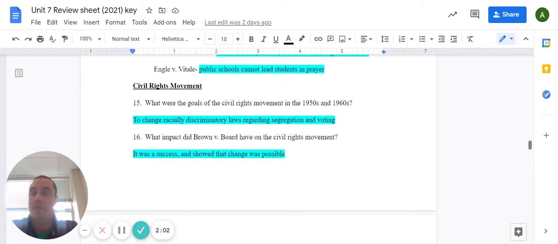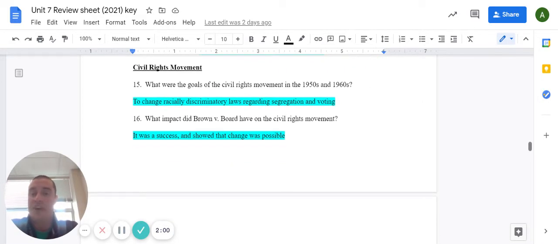15, Civil Rights Movement. What were the goals of this first half or the early part of the Civil Rights Movement in the 1950s and 1960s? So the goals of this early part of the movement were to change laws that were racially discriminatory regarding segregation, and also change some of the racially discriminatory voting laws.